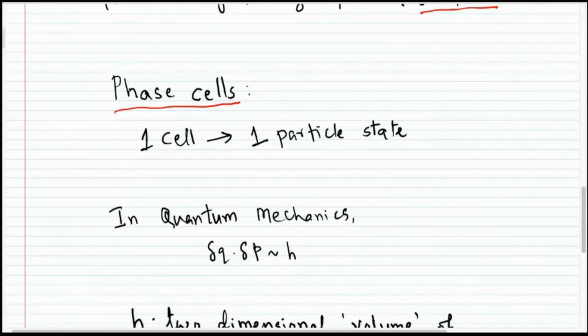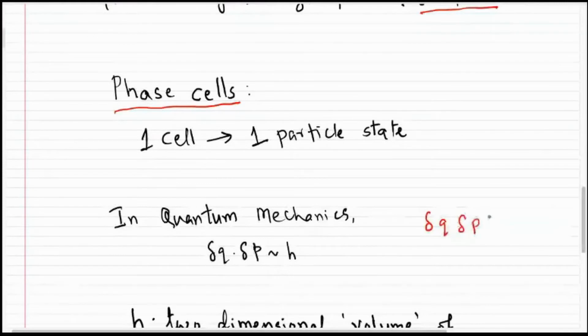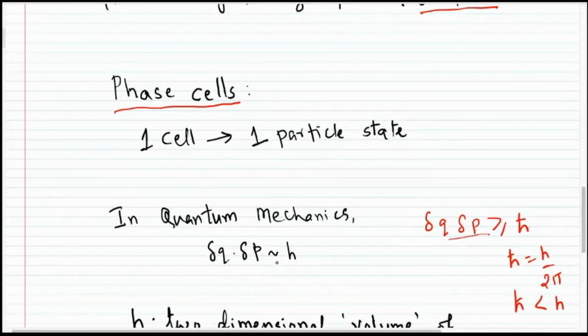Actually, if you see any quantum mechanics book, you will find that it is given as delta q into delta p is greater than or equal to h cross, where h cross is equal to h upon 2 pi, and so h cross is less than h. So we can right now say that delta q into delta p is approximately equal to h.